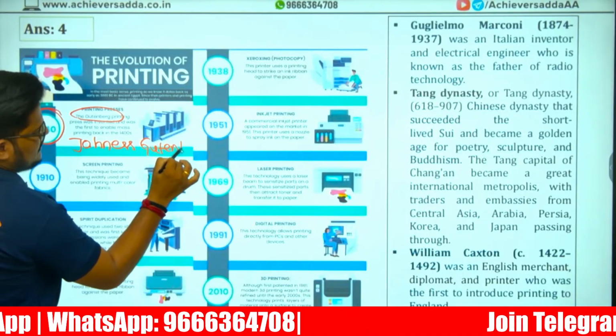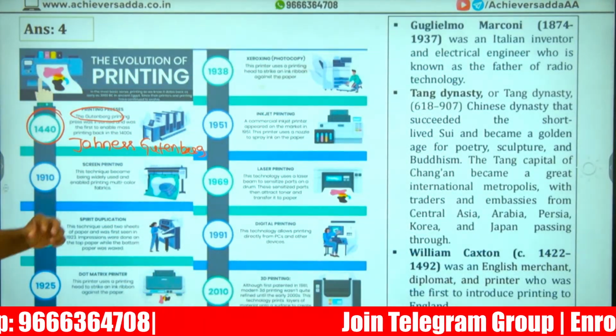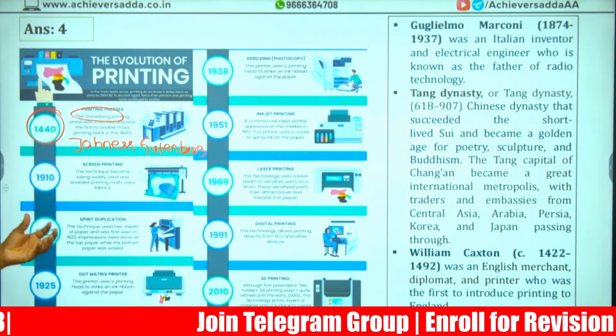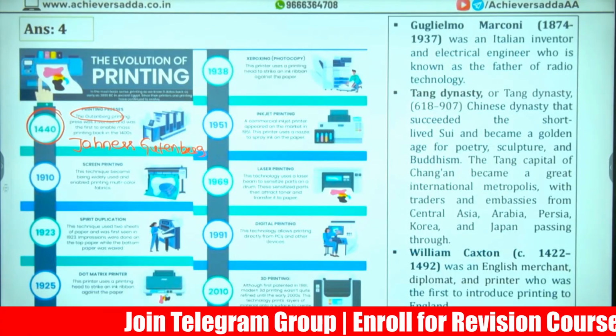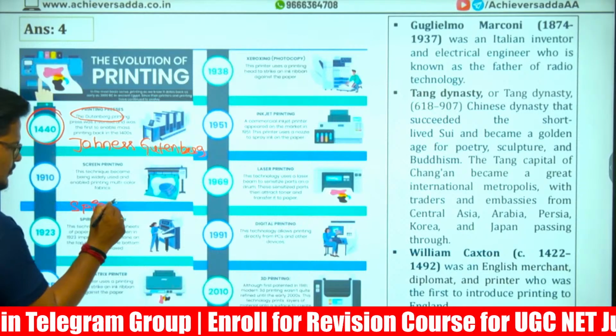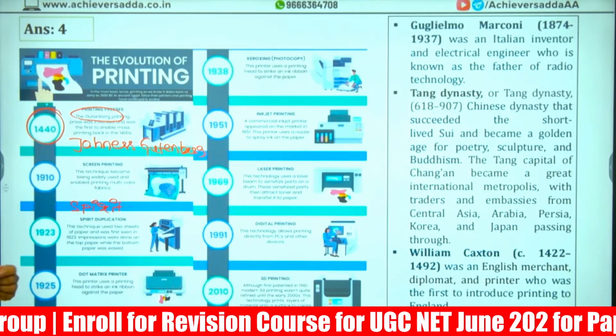Gutenberg, the author who invented this printer. Initially, there was only screen printing. After the screen printing, 1923, spirit duplication. This is a PYQ of 24. And after that, dot matrix printer, 1925.